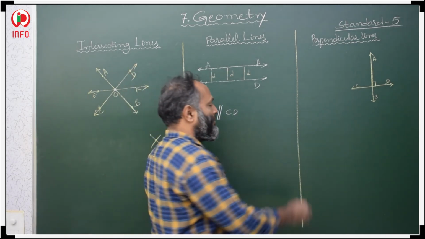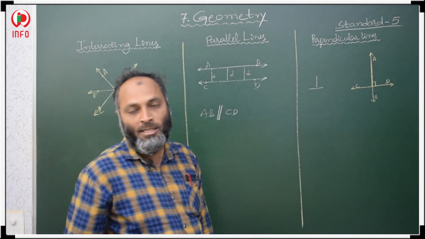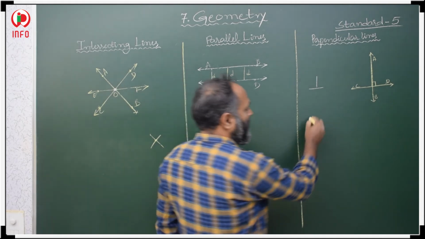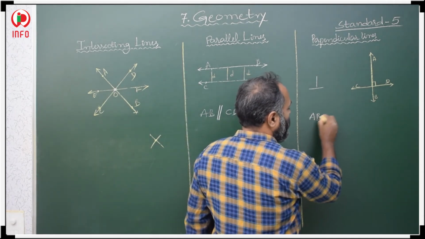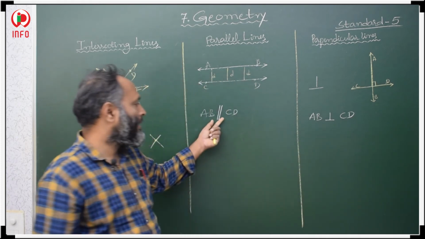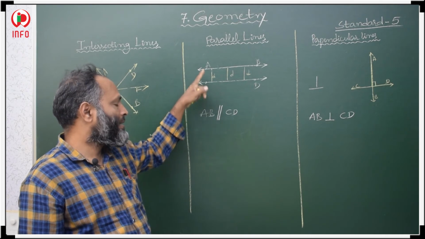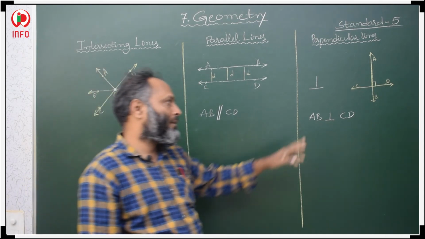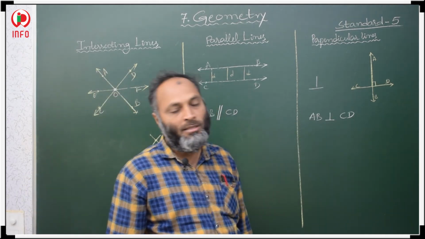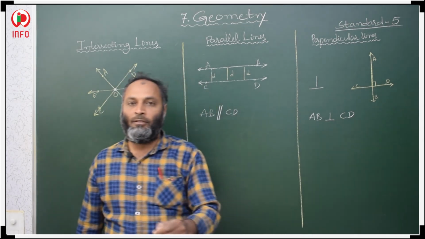Then the representation of perpendicular, this is the symbol for perpendicular. AB is perpendicular to CD. This is the parallel symbol. In parallel lines, the lines never intersect. In perpendicular lines, the angle between the lines is 90 degrees at the intersection point.